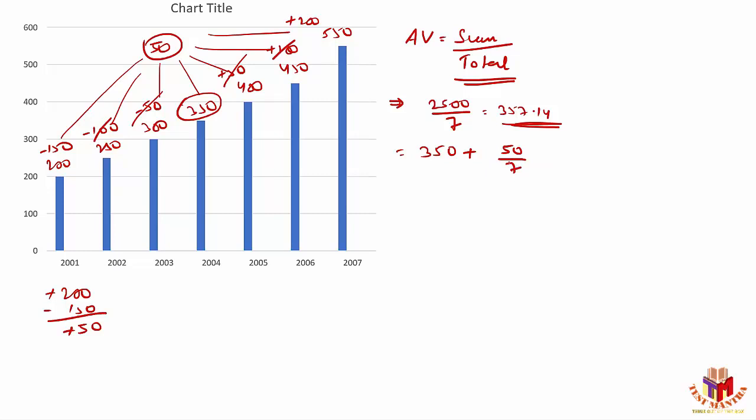So now I can identify 50 by 7 is nothing but approximately 7.14. Now I have assumed 350 as an average, and I still have something as an average surplus, that is 7.14 in this case. That's why my average is 357.14, right? So normally you'll be using these kinds of methods when you're dealing with the data interpretation part.